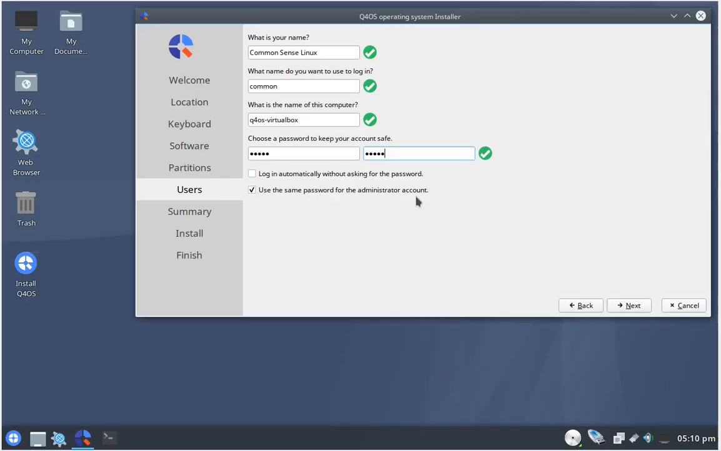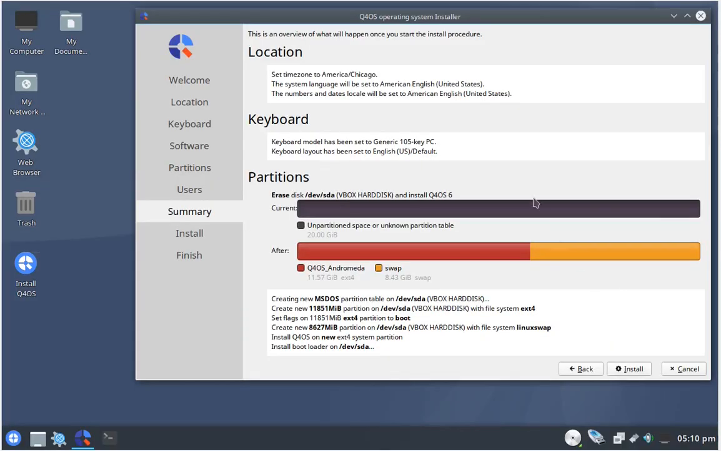Below are 2 check boxes. One says to use the same password for the administrative account. I recommend you uncheck that and type in a separate password for the super user, the administrator. When you do that, click Next. Make sure that you secure both of these passwords and keep them safe.